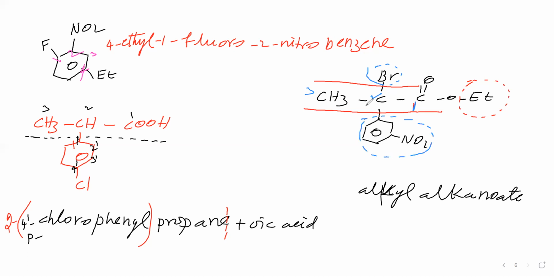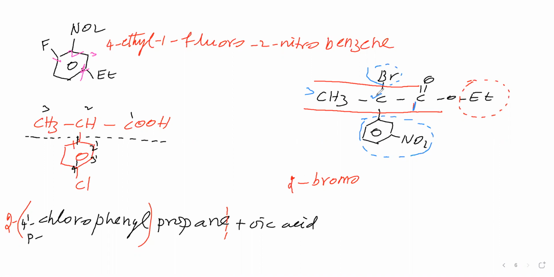So, this branch name and this branch name. This branch name is Br, bromo. Now we know the branch names. This bromo is attached at which carbon of the parent? 2.